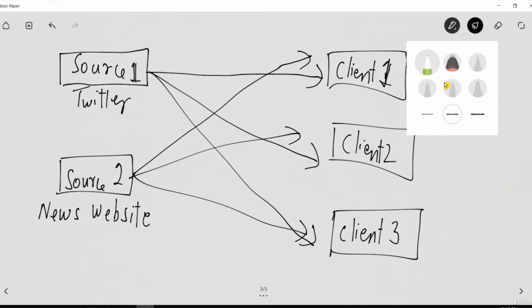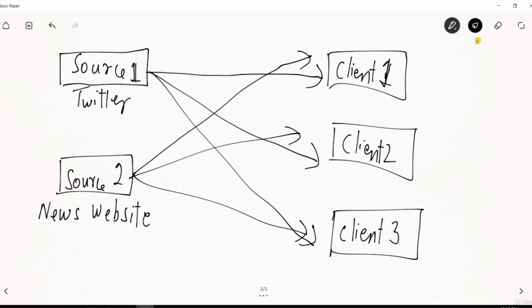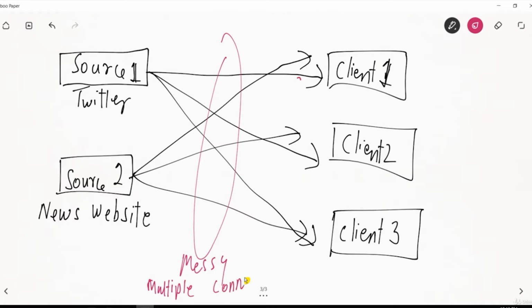So you can see over here that on this side it is so messy, as multiple connections are established. So I will say there are multiple connections, and it also negatively affects the bandwidth. It is taking away a lot of bandwidth that results in slower data transfer, more requests coming on source 1 and source 2. It takes a lot of bandwidth over here as well as here.